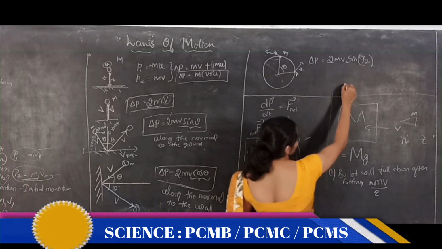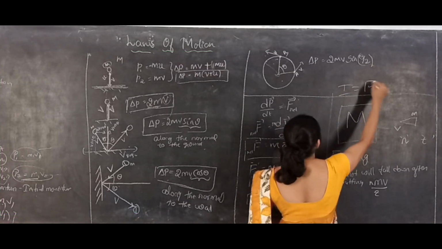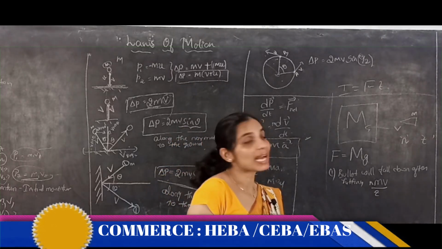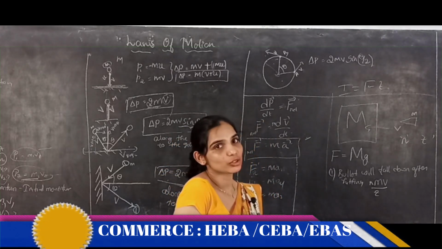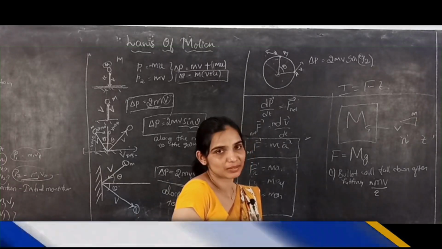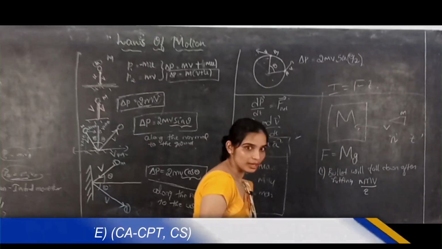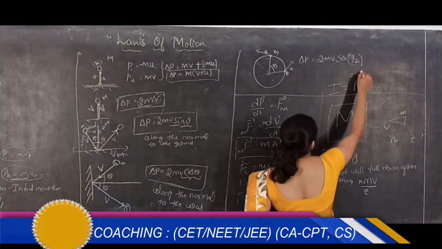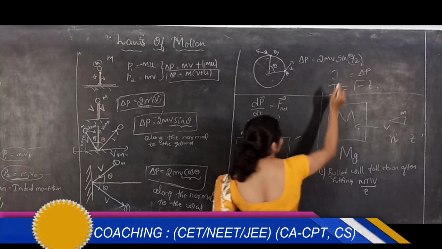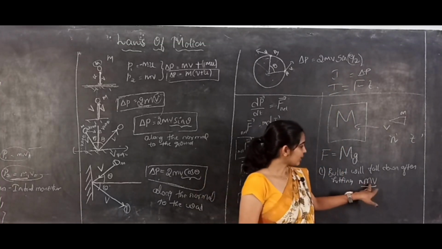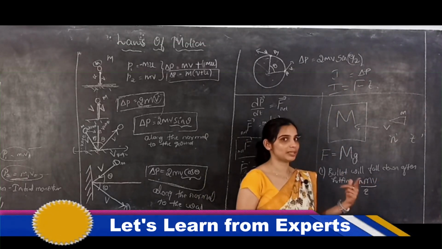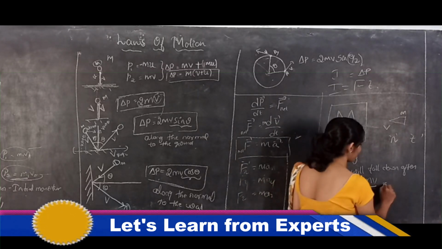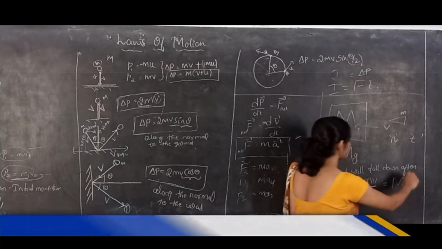What is impulse? Impulse is a large force acting for a short interval of time. Impulsive force acting for a short period of time. So impulse is force times the time interval, or it is nothing but the change in momentum. Am I right? So here n into m into v is the total momentum. Divided by time, it is nothing but force. So that force is nothing but m into g.